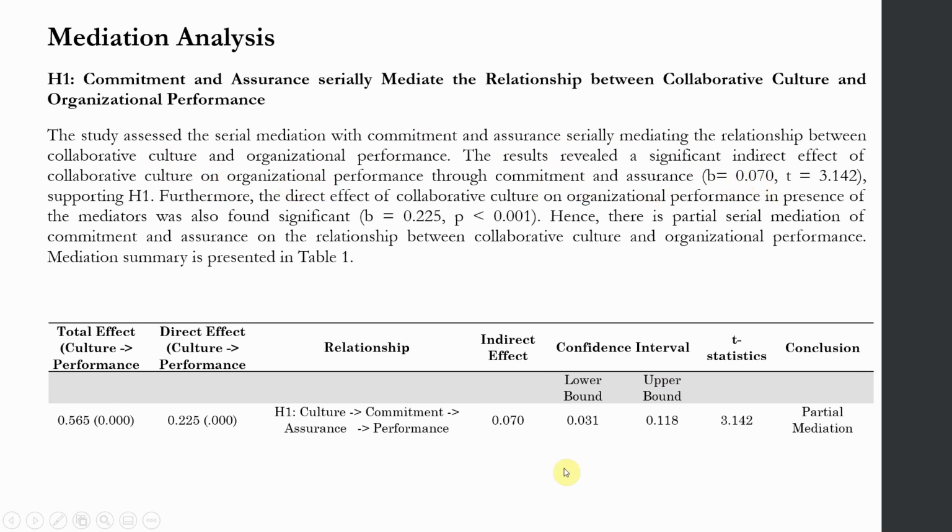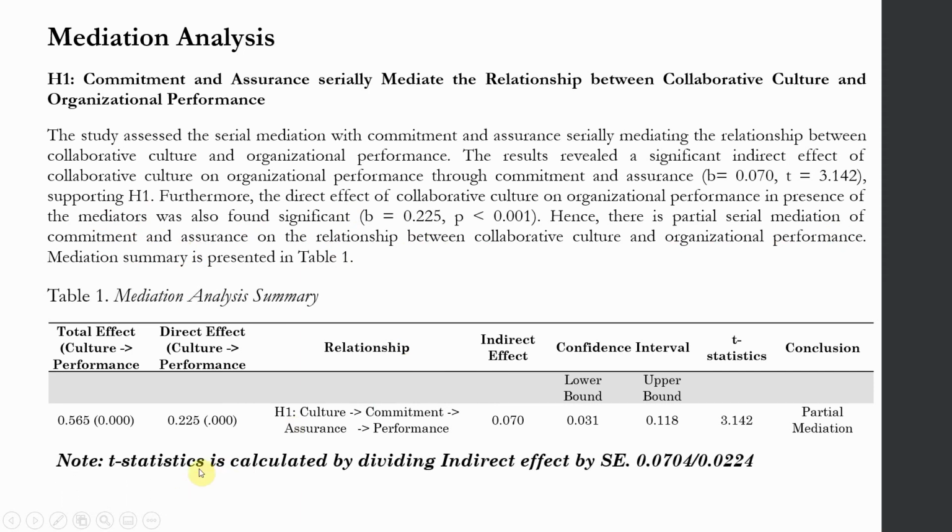Here is your beta value, here it is, your t value. You simply divide this indirect effect by the standard error as we saw earlier and you get your t value. And your hypothesis 1 is supported. Furthermore, the direct effect, that is from collaborative culture to performance, was significant as well. Here it is, there is partial serial mediation of commitment and assurance on the relationship between collaborative culture and organizational performance. The results are presented in table 1 just like this,